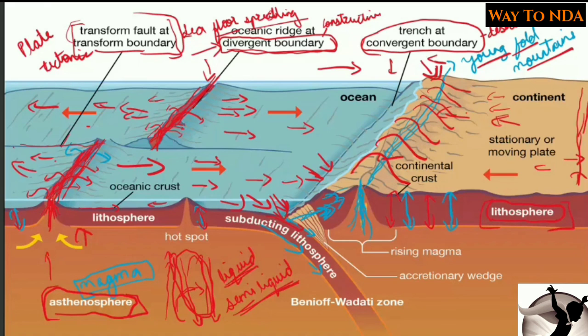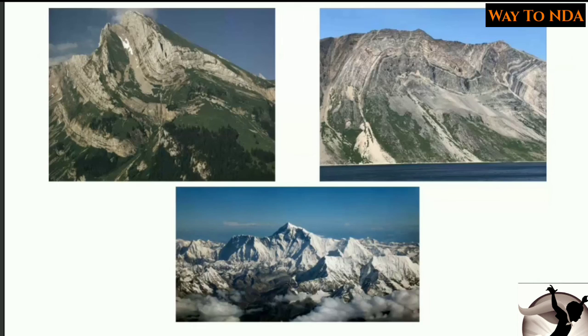Okay, so in this way we have studied plate tectonics, how the continents evolved, what the different types of boundaries are, and what the fold mountains, the young fold mountains, are. Okay, so if you see, these are the types of young fold mountains, and here you can see the folds, which happen due to the convergent boundaries.